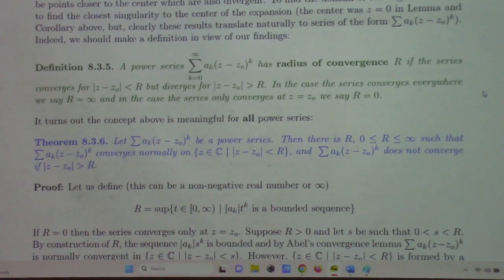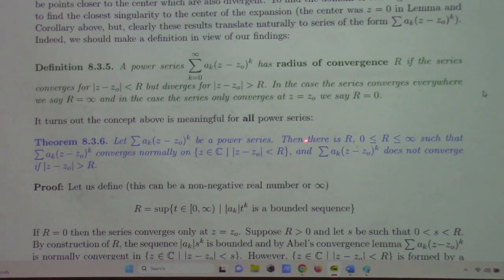Therefore, we can define a radius of convergence. The radius of convergence is the R for which you have convergence for less than that R, and you have divergence for greater than that R. In the case the series converges everywhere, we say R is infinity. In the case the series only converges at the center, we say R equals 0. The theorem which follows says that essentially that R exists.